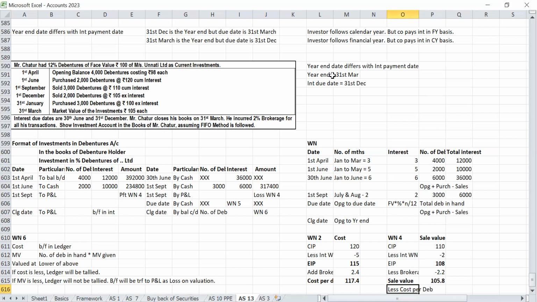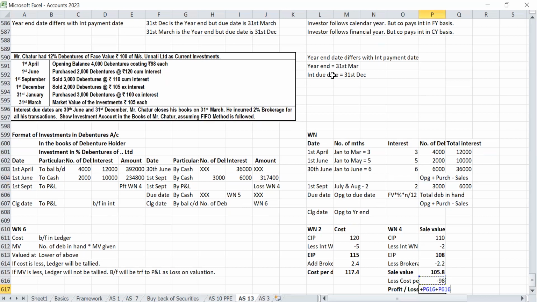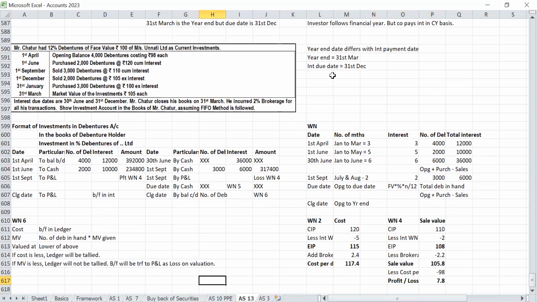Cost as per FIFO. We are selling 3,000 out of 4,000 debentures, so cost is 98. Profit is 7.8. So on 1st September, by profit and loss account, 3,000 into 7.8. Super.